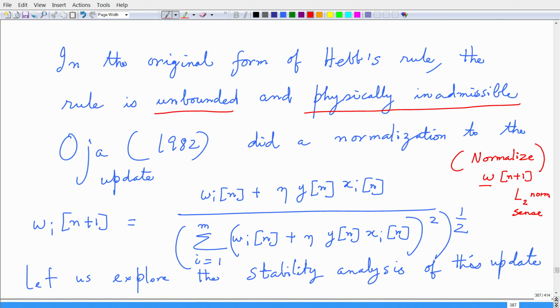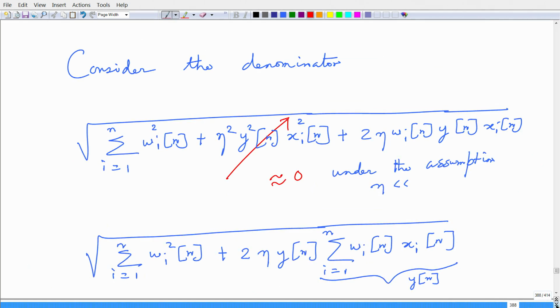Now, let us explore the stability analysis of this update and see if it gives us a stable solution and what it reveals in terms of the analysis. So, clearly this is an adaptive system because the weights are changing at every time step n, and certainly this seems to be a nonlinear dynamical system, but let us see if it is indeed nonlinear, and that is the idea where we want to drive.